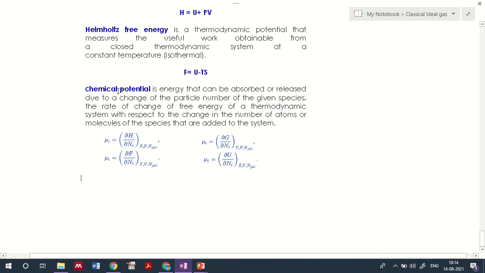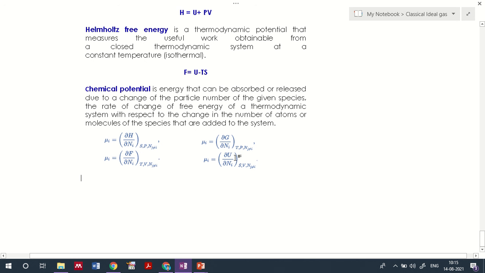In this chemical potential, you can represent it in different terms. That is, I can identify chemical potential from enthalpy, from free energy, from Gibbs free energy, and U, that is the internal energy. So one can identify chemical potential from different energy representations: enthalpy, free energy, Gibbs energy, and U. All that we are analyzing is that when there is a change in enthalpy, the change in number of particles with respect to that. So we are basically analyzing in these four steps.